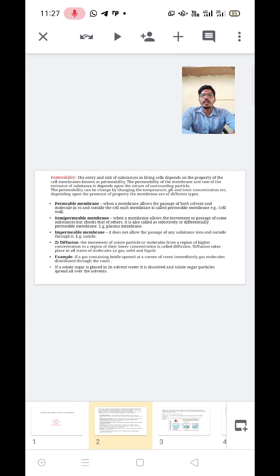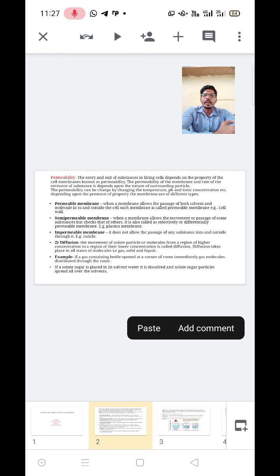Impermeable membrane means it does not allow the passage of any substances into and outside. Example: cuticle. It does not allow the passage of any substances into and outside the cell, and that is called an impermeable membrane. The example is the cuticle.